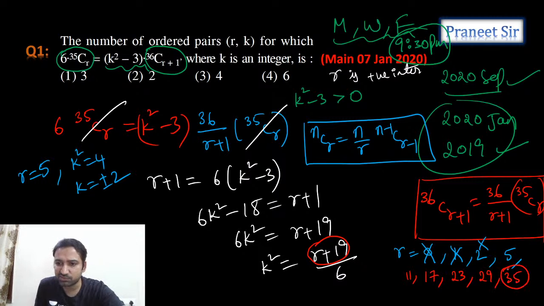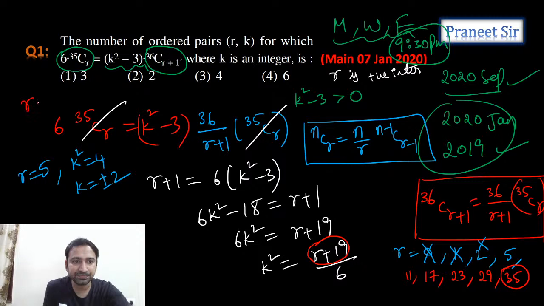35, is 35 working or not? Let's check it. 35 plus 19 is how much, guys? 54. 54 by 6, 9. So now it is working. So guys, now it is working or not? Yes, it is working.